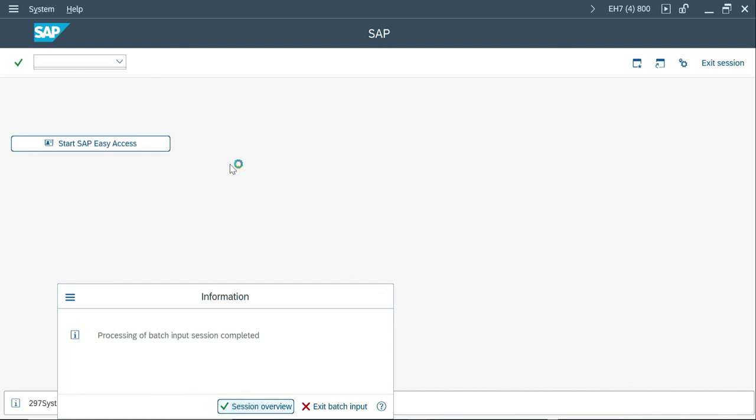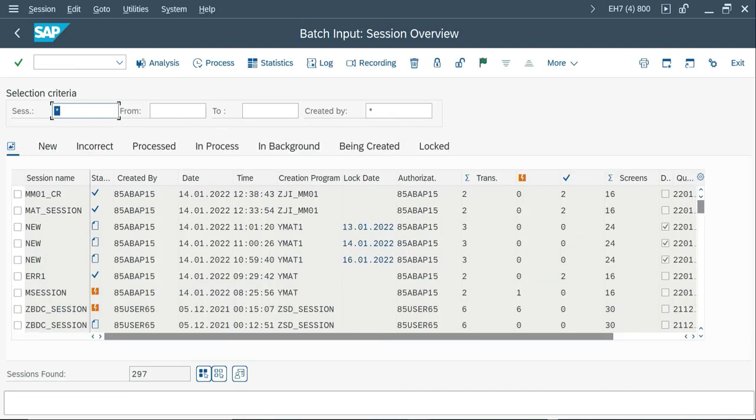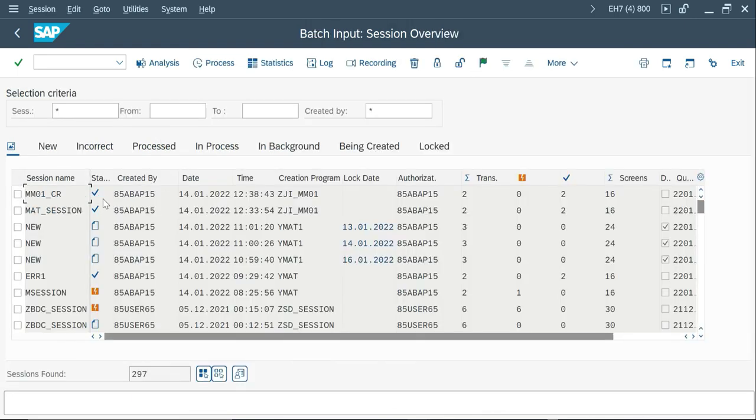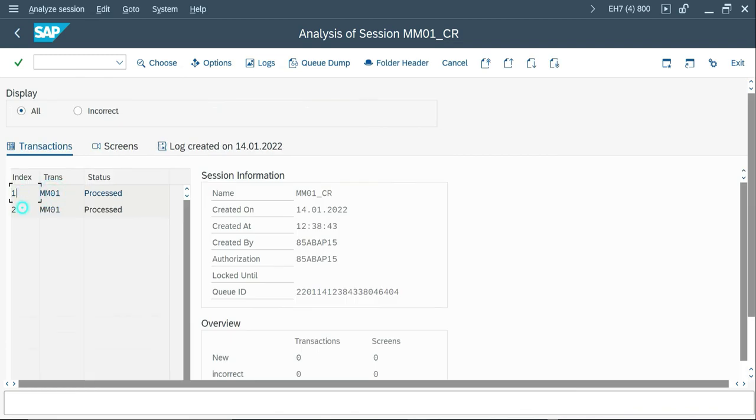Okay, session overview. Out of two, only one got an error. Let me find out what happened. So this is the one, it's processed successfully. And if you double click, you'll get process index one, record one, and record two.